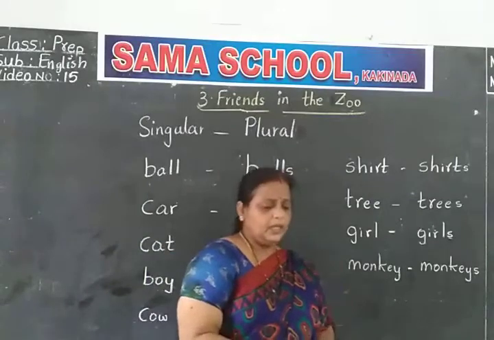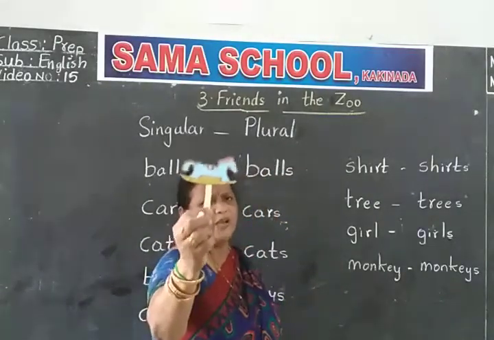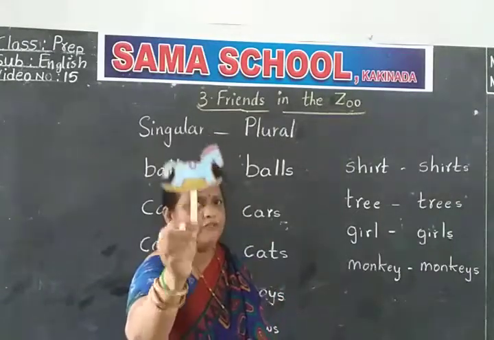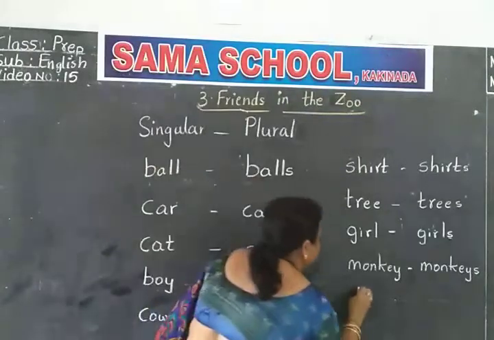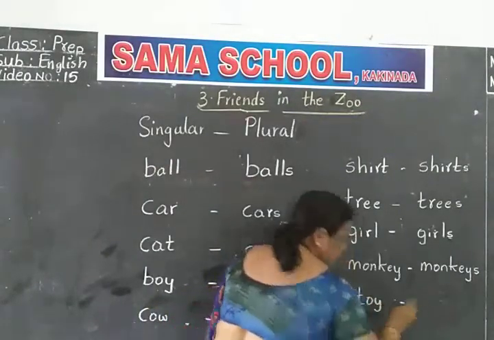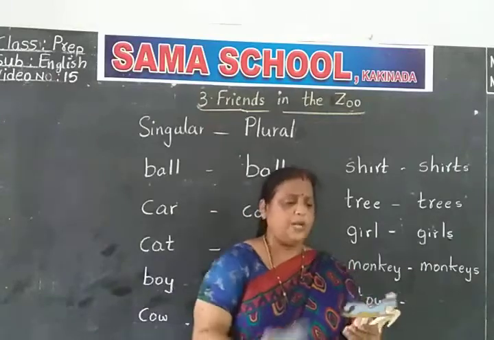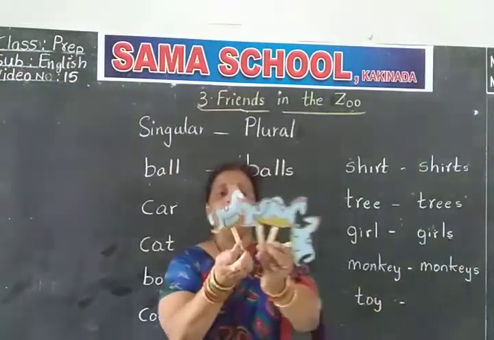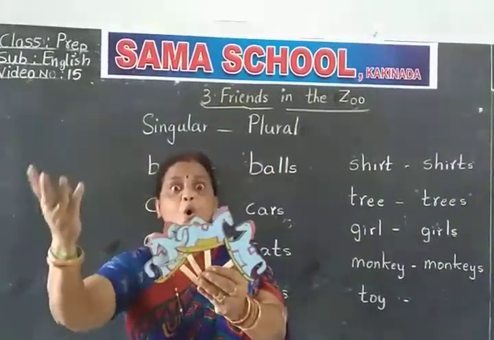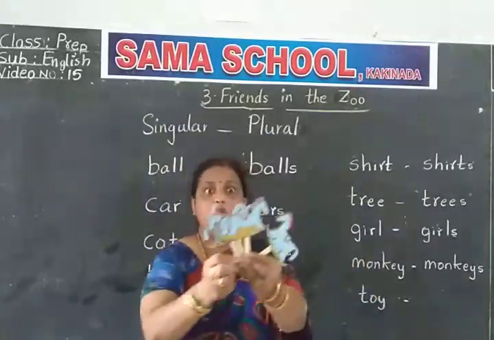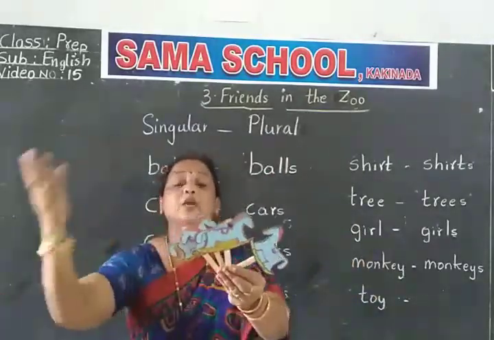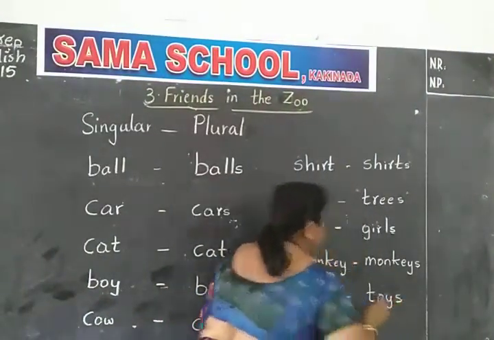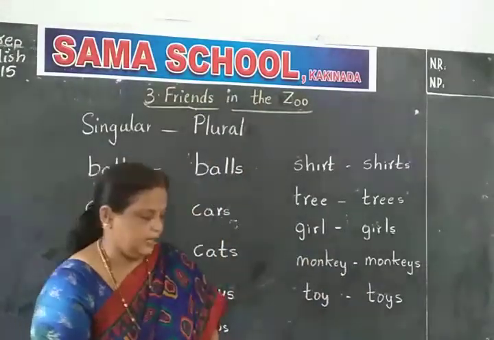Here, toy horse. This is a toy horse, Amma. We use it for playing. If it is one, we say toy. Here we see more toys. So many, not one. In our class we can play, all children can play. Now we are having many. One, two, three. Then what do you say? Toys. T-O-Y-S, toys.